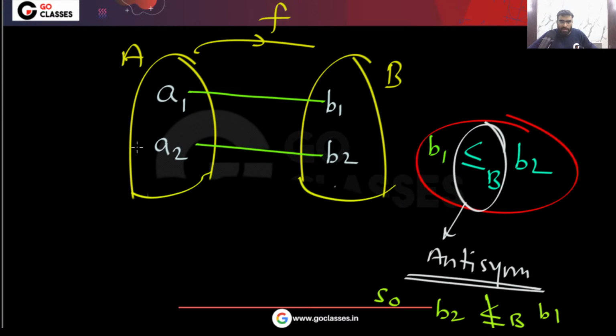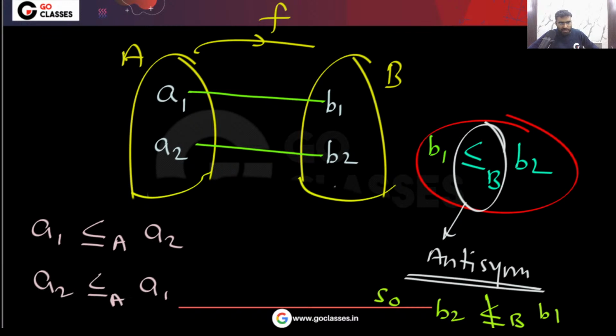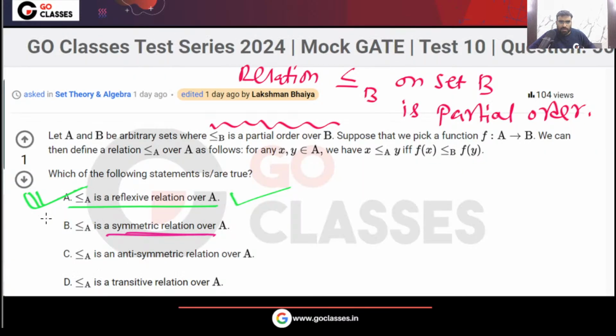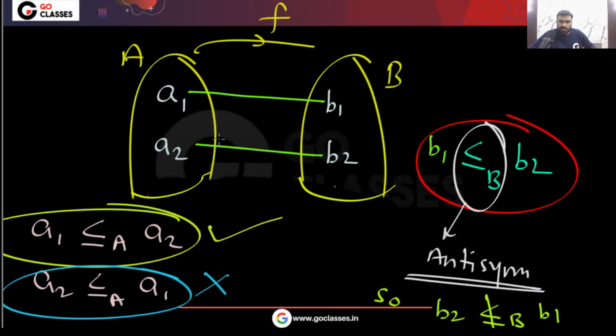Okay, so now you tell me, what about these two? Will both of them happen? Yes, this will happen, but this will not happen, right? Yes or no? So you can see symmetric is gone. Understood? Please tell me. Did you understand this?